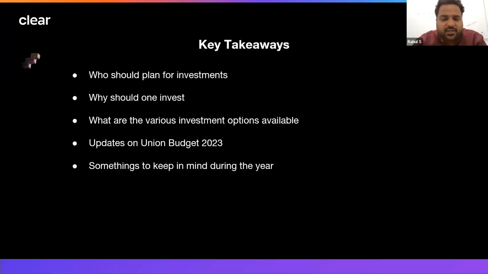So what are we going to take away from this session? What are we going to learn and understand? We are going to talk about whether investment is for all or not. Who should be planning to invest? Who can refrain from investing? Then why is one required to invest? What are the various investment options available? What are the updates from the union budget, and a few tips so that you won't end up paying a huge amount of tax or penalty or interest at the time of filing of income tax return.